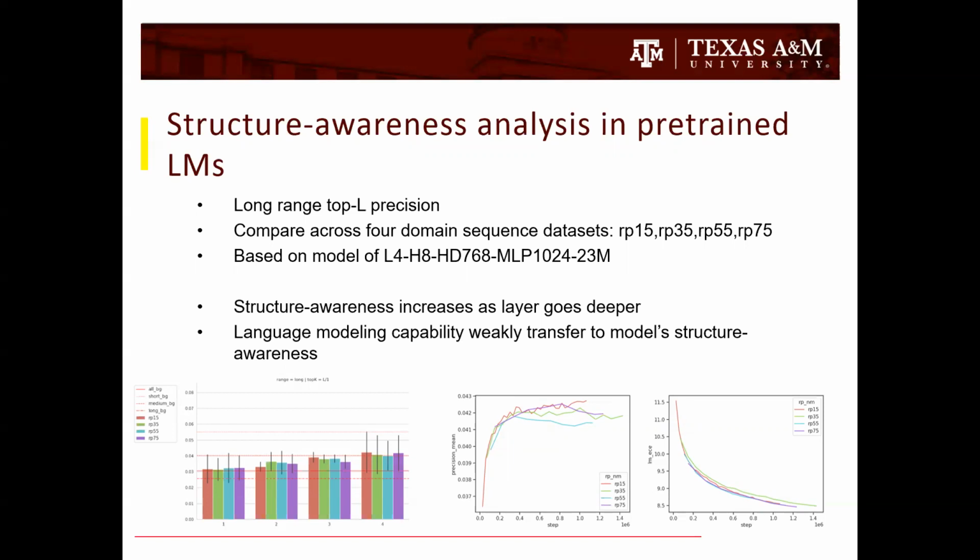From the left figure, we can see that structural awareness increases as layers go deeper. From the right figure, we are comparing the perplexity with precision. We can see that language modeling capacity weakly transfers to models' structural awareness, because the perplexity keeps decreasing, but the precision will saturate after a certain step.